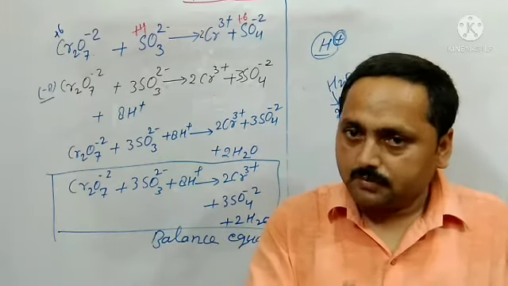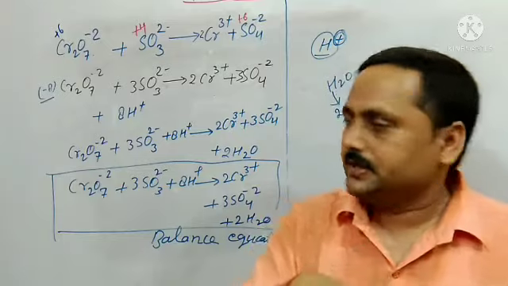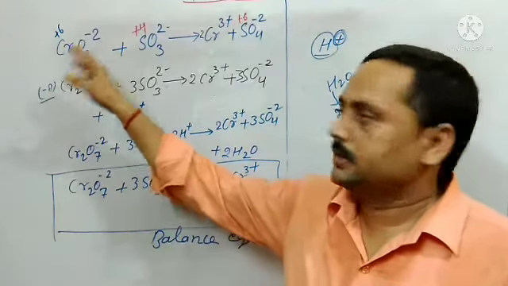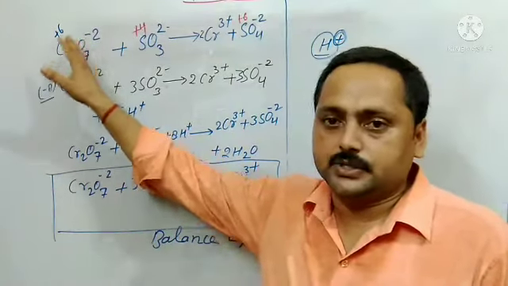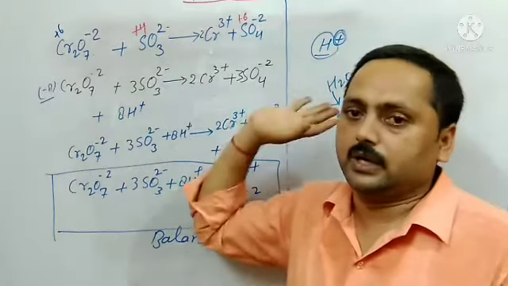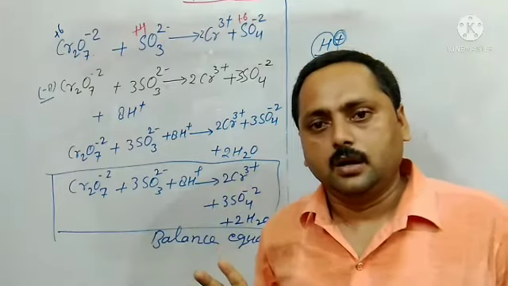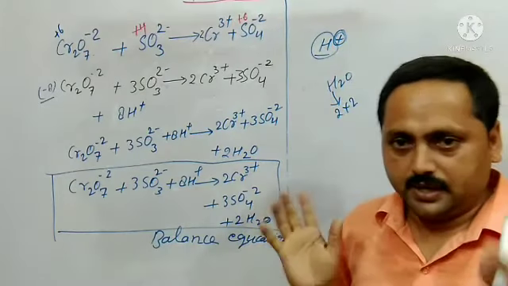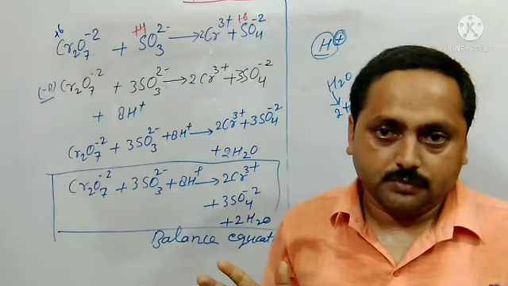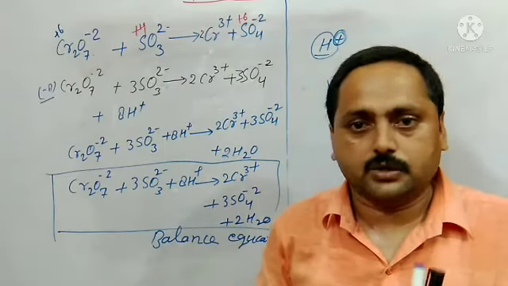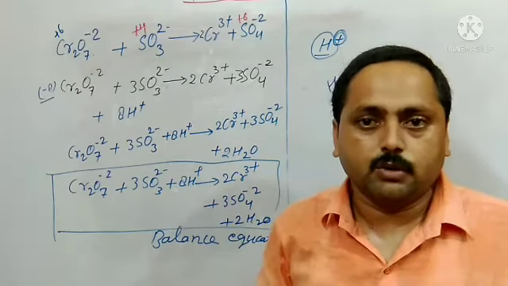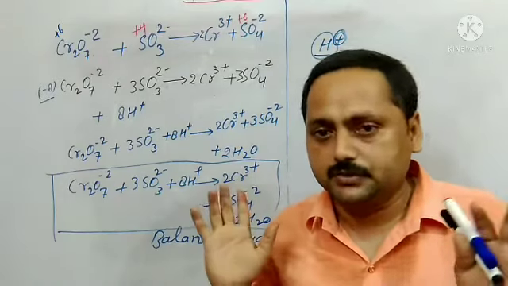One more time I would like to revise very fast. Here first we will write the reactant and product with correct formula. Then we will check oxidation and reduction. If the increase and decrease in oxidation number is not equal, we will make it equal by multiplying with a suitable number.